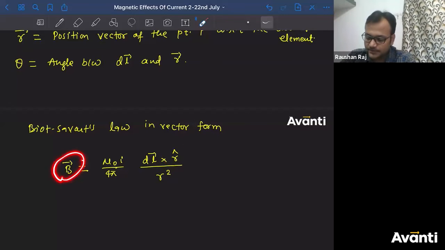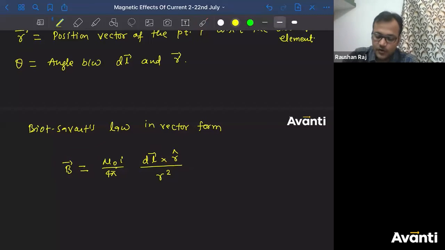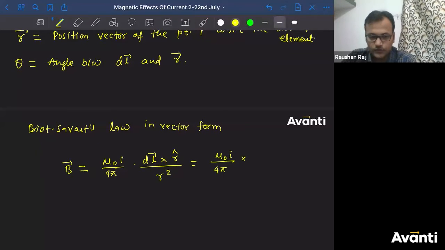So now I can say this B is perpendicular to dl also, perpendicular to r also. If you want to express this in terms of r vector, then you can also write this as mu naught I by 4 pi into dl vector cross r vector.